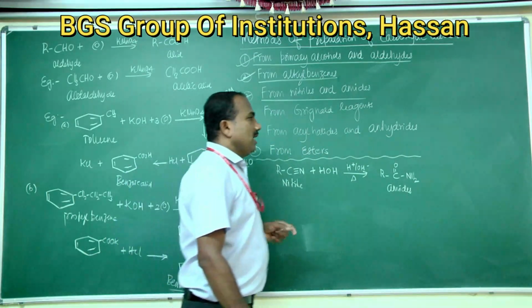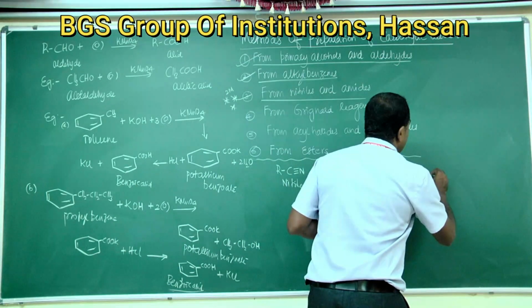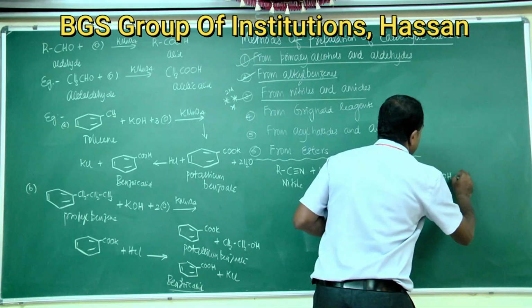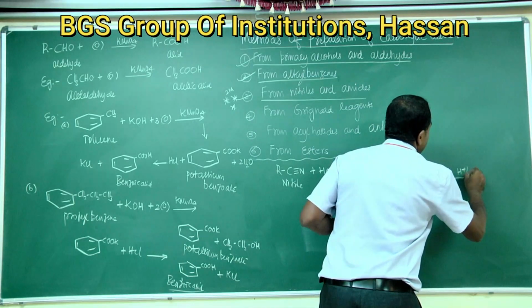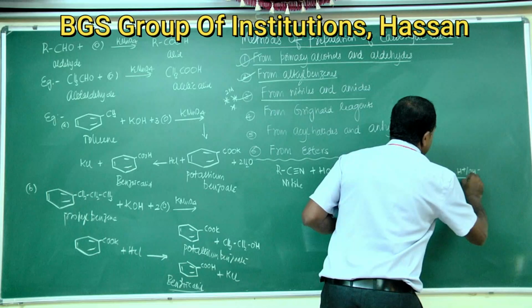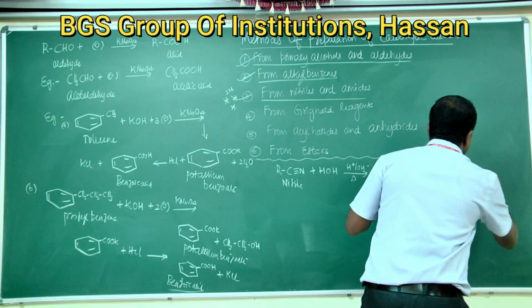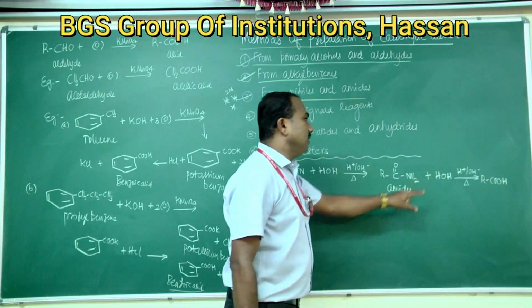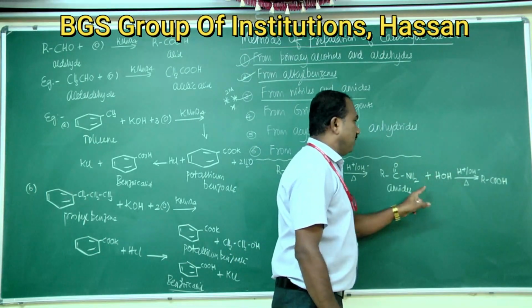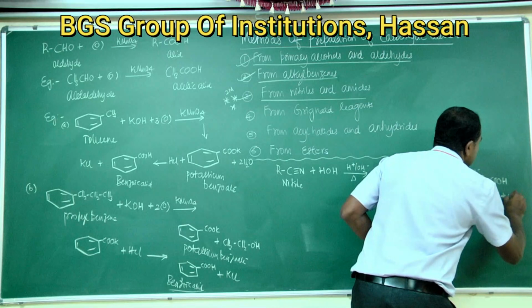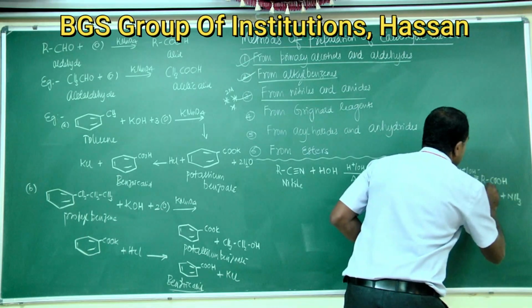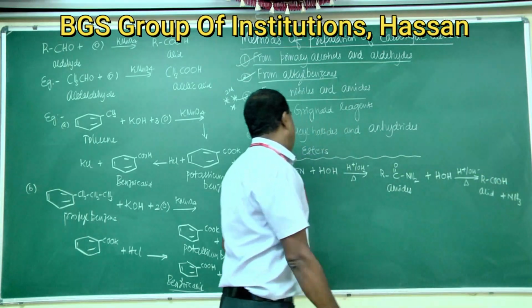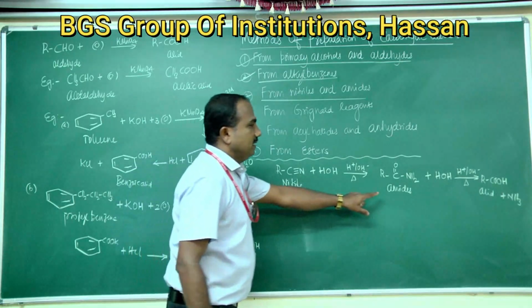Amides formed again on acid or base hydrolysis give carboxylic acids, that is RCOOH plus NH3. This is acid, this is nitrile, this one is amide.